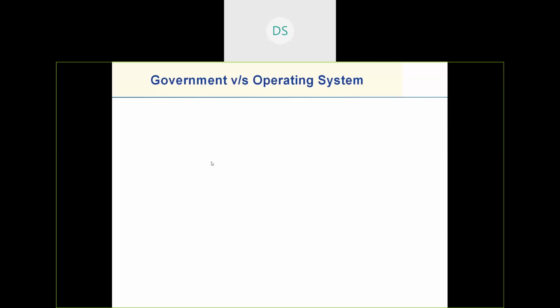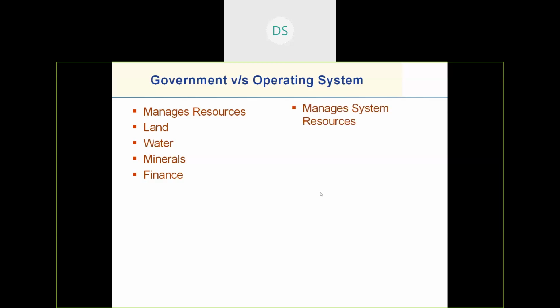What could be your answer? The role of government is to manage resources that are available in our society. If there was no government, people would have fought for these resources, right? On the other side, we have the operating system, which manages system resources like CPU, memory, files, devices.